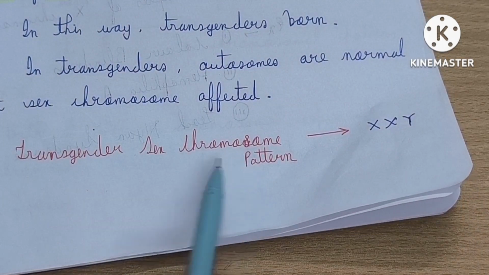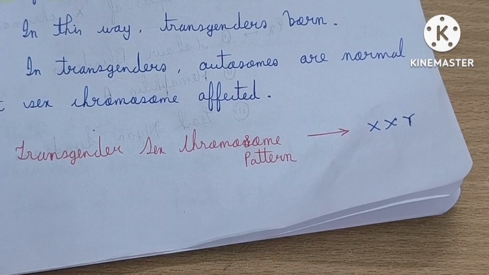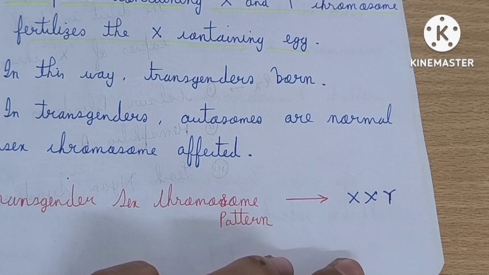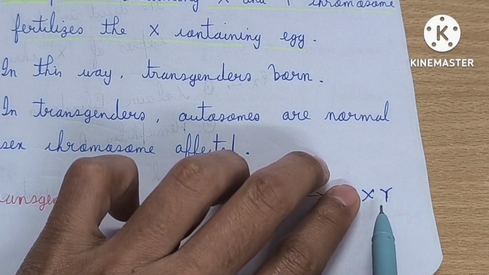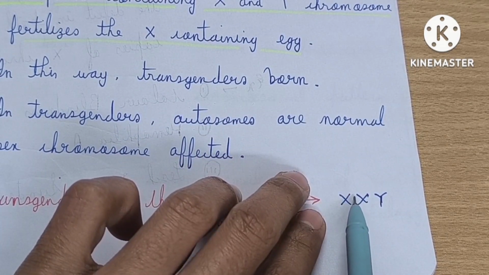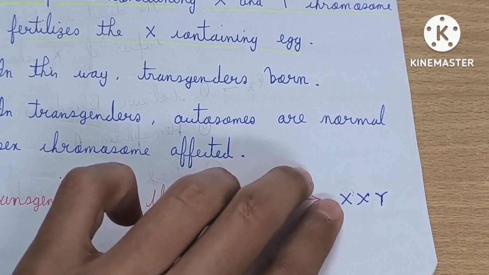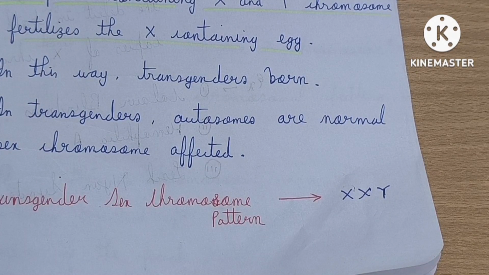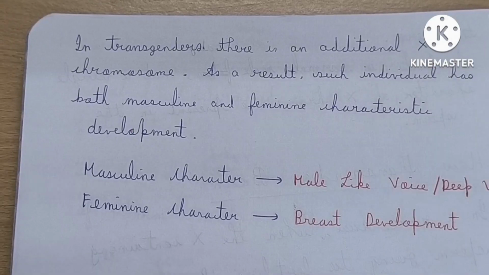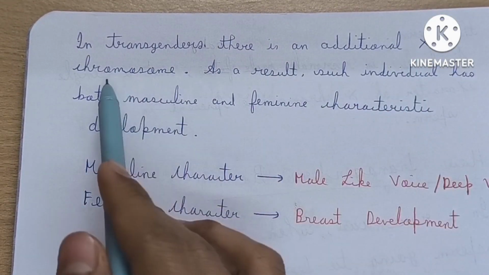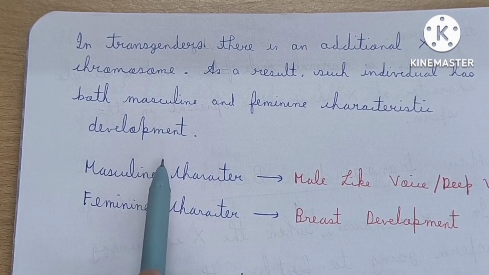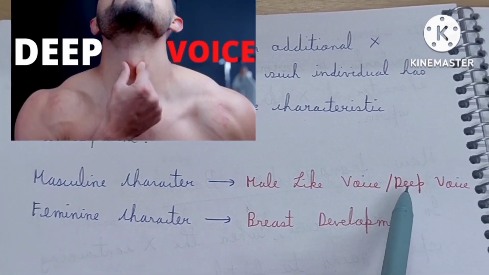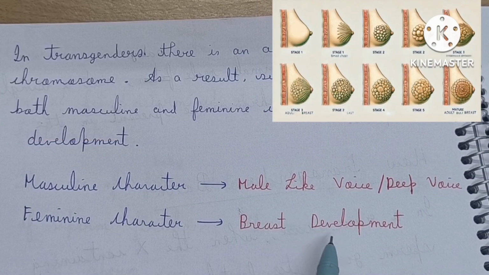So the chromosomal pattern of a transgender is XXY, and you can realize that this individual is also like a male. Due to the additional copy of the X chromosome, along with masculine characters, feminine characters are also developed. So in transgenders there is an additional X chromosome. As a result, such an individual has both masculine and feminine characteristic development: masculine characters like deep voice and feminine characters like breast development.